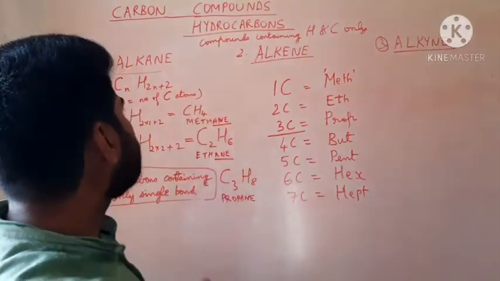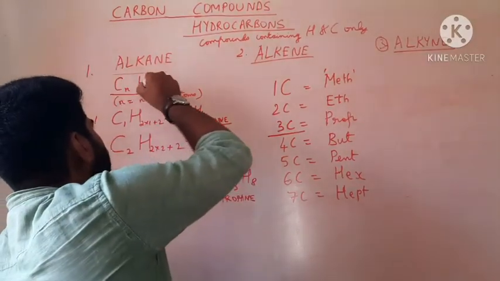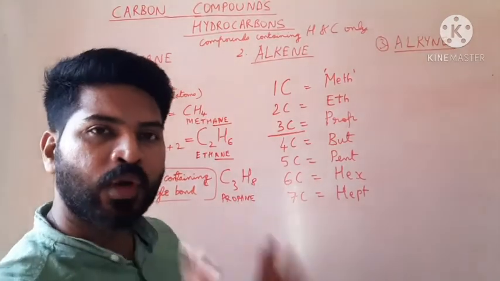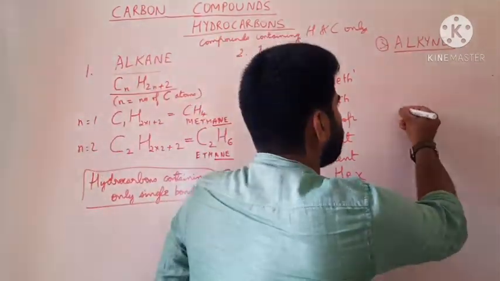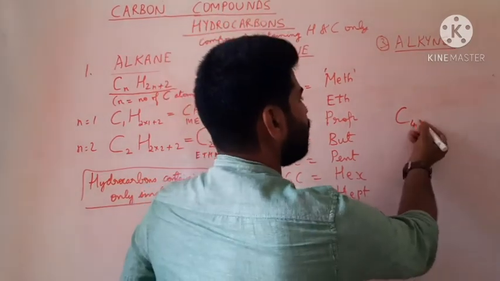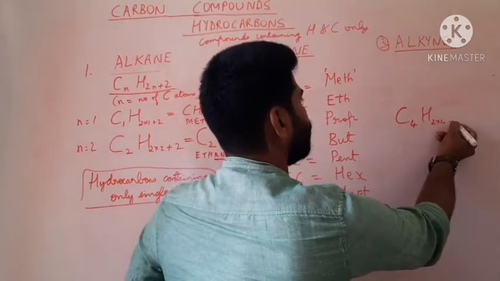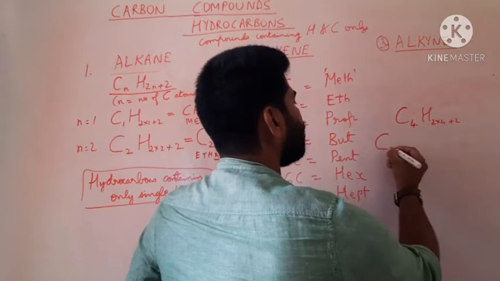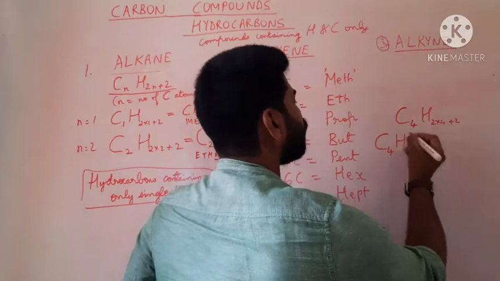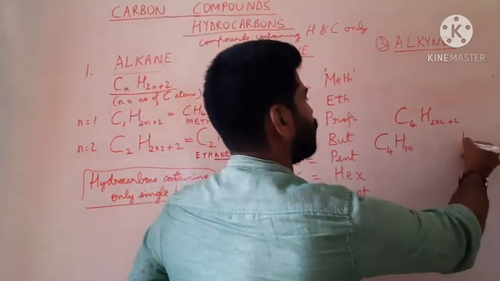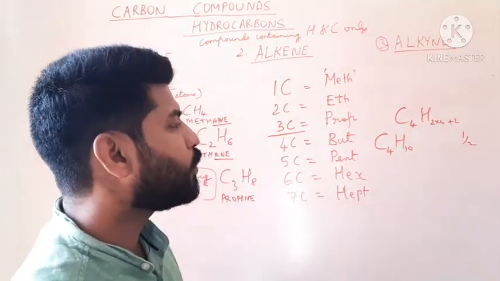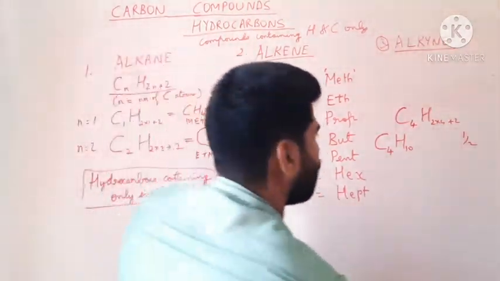So once you have the information that it is an alkane, your job is simple. There are 4 carbon atoms. So 4 carbon atoms in CnH2n+2, the chemical formula of this alkane would be C4H10. So that is half a mark, let us say. Next, you have to write the structural formula.